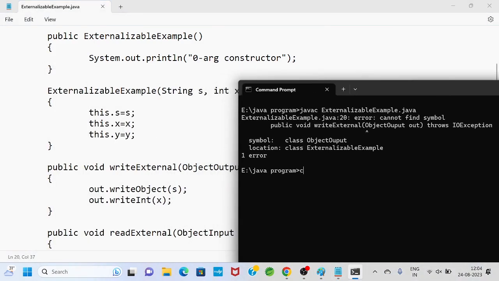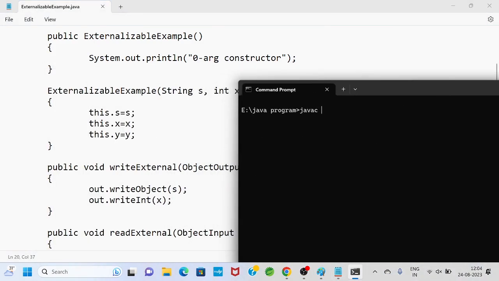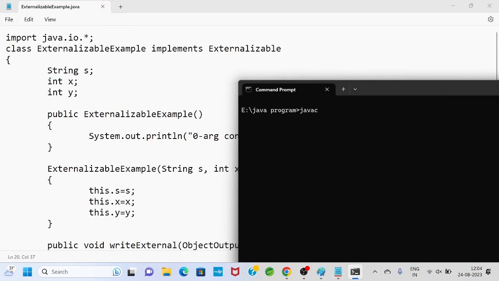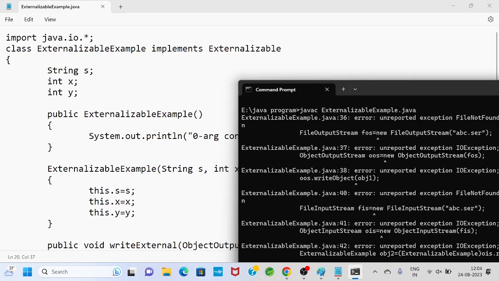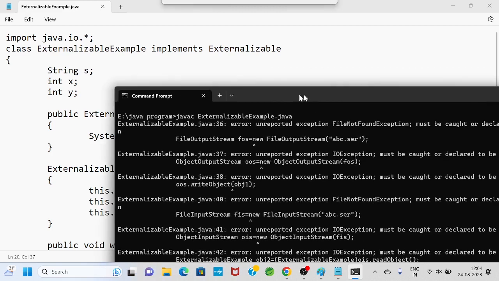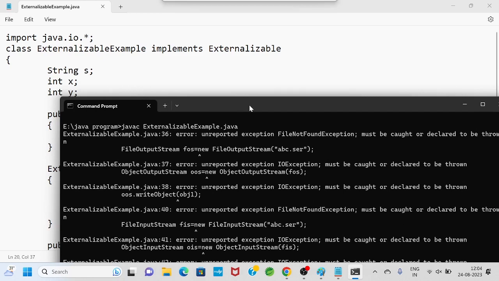I will go to the command prompt, javac, and compile. My file name is ExternalizableExample.java. It reported an exception, where? Okay, in the main method, serialization.